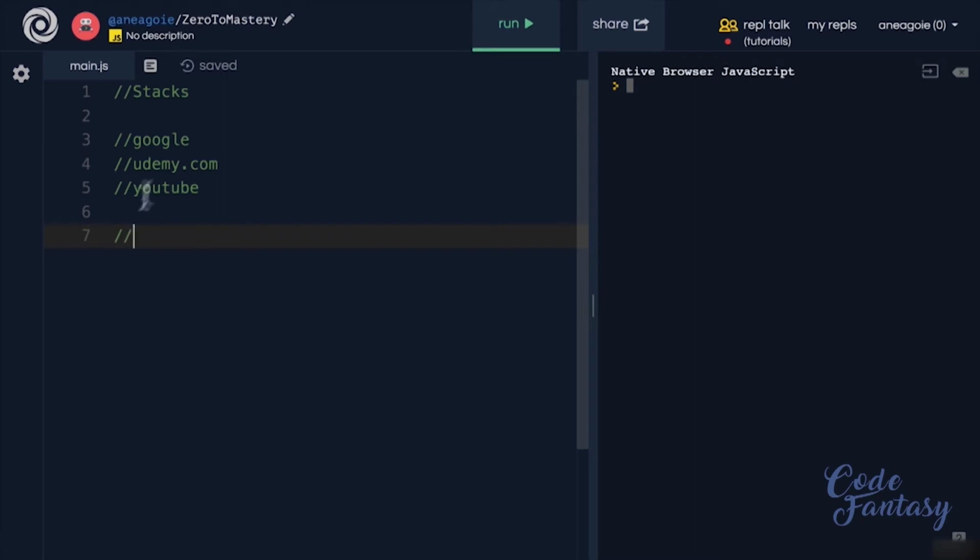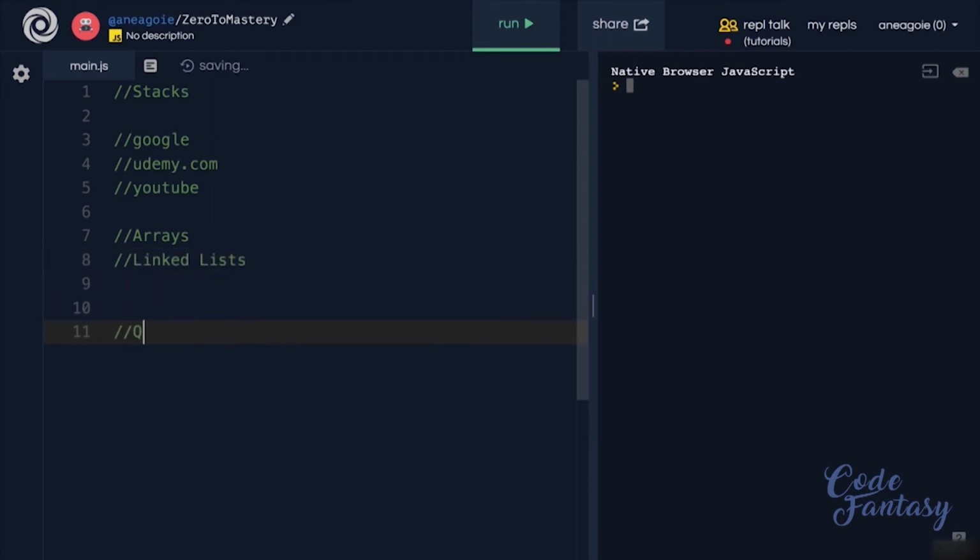So stacks has a top and a bottom, and we can build it with either arrays or linked lists. My question to you is, why would we want to build stacks with arrays? That is, we'll create a class of stacks that has the data being held in arrays versus using linked lists, and vice versa. Think about that.